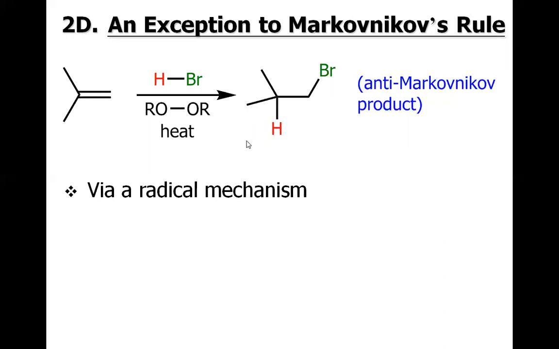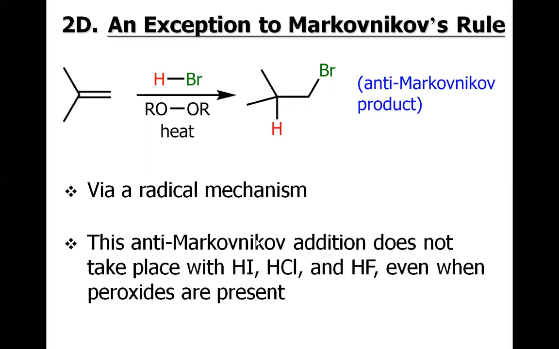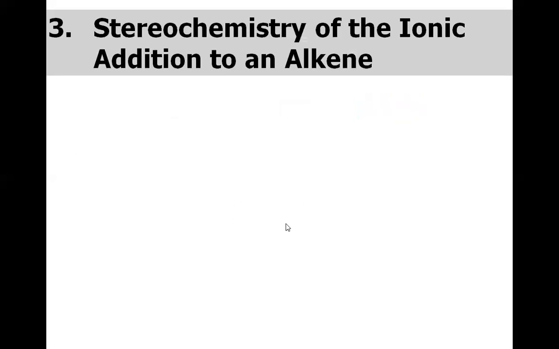Why is it happening? Because this reaction is not going through the intermediate of carbocation. Rather, this is going through the intermediacy of radical mechanism, and this radical reaction and further radicalization we will deal with in another video. So at the time, we just accept that if there is a radical mechanism for the HBr addition, we will be having the anti-Markovnikov product, that is the reverse product as expected.